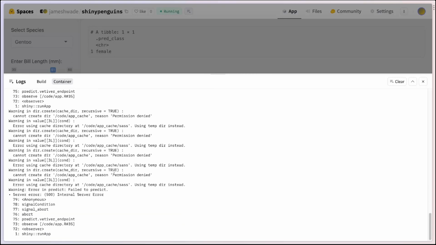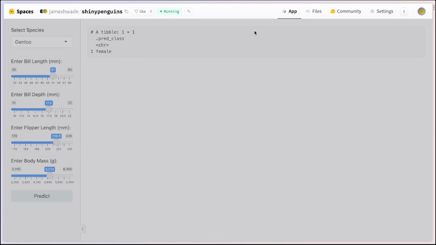Looks like there might be getting some sort of server error there. I'm not sure what was going on with that, but you get the basic idea.